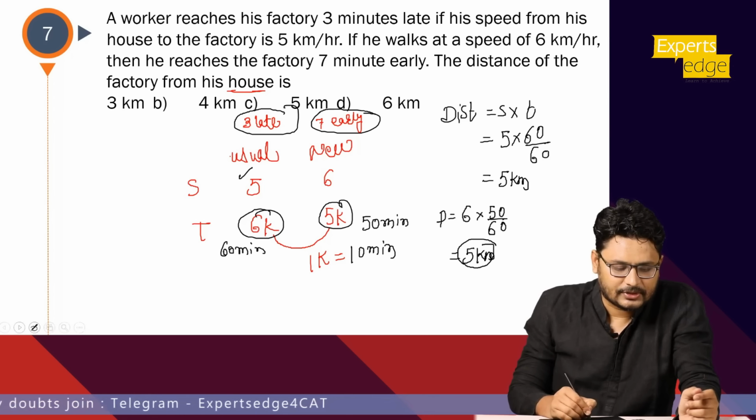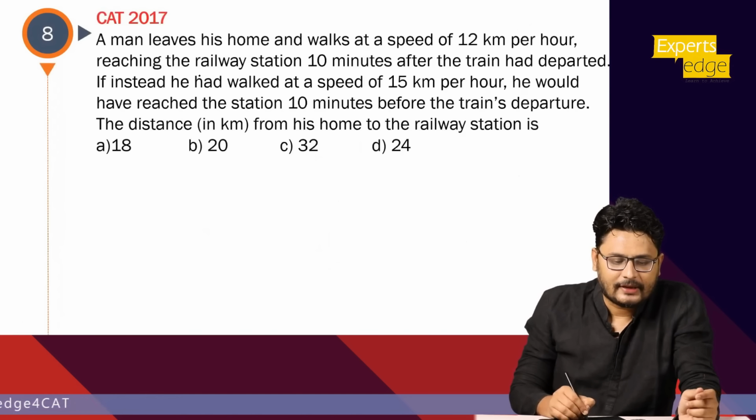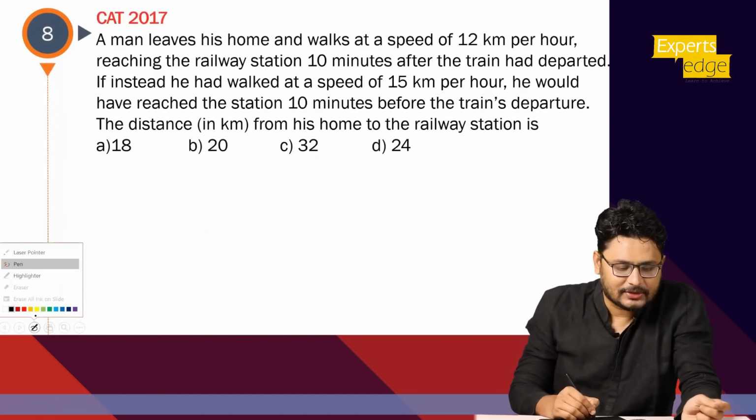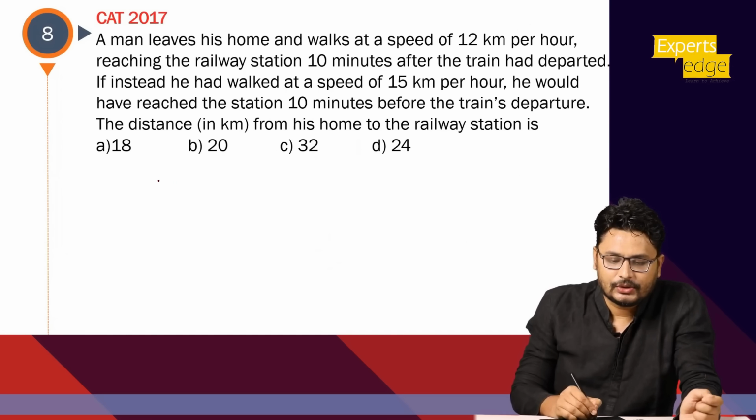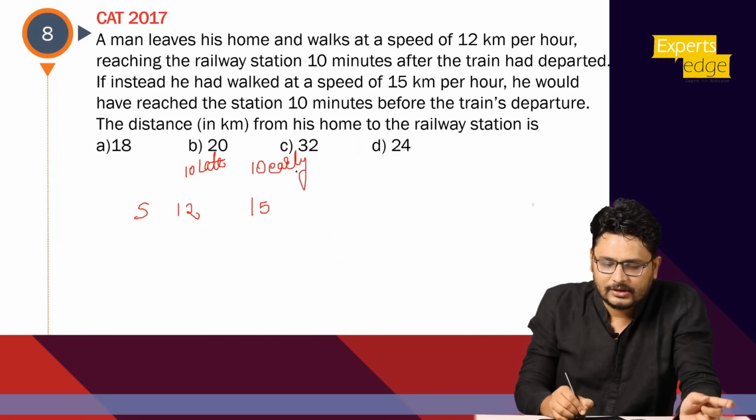Okay, now let's go to the next question. Okay, as you can see CAT 2017, ठीक है, इतना easy question CAT 17 में भी आया था. So what is the speed? अगर मेरा पहले का speed 12 हो, in that case 10 minutes late I reach to the station. अगर मेरा speed 15 हो तो I reach 10 minutes before, so 10 minutes early, right? What is the ratio of speed? 12 and 15, 4 and 5. So ratio of time will be 5k and 4k.